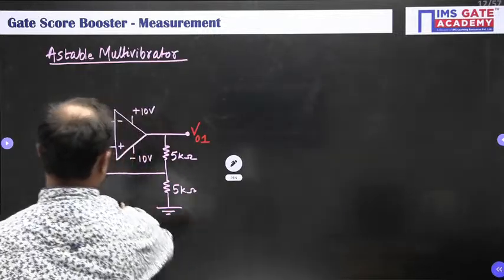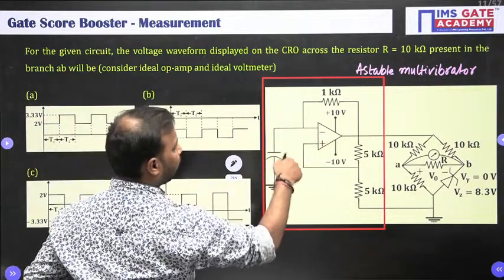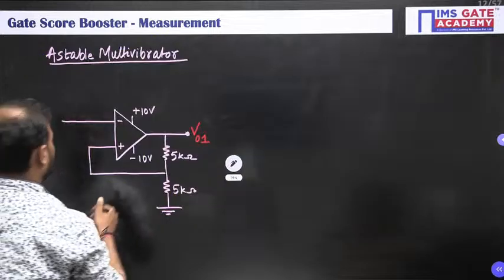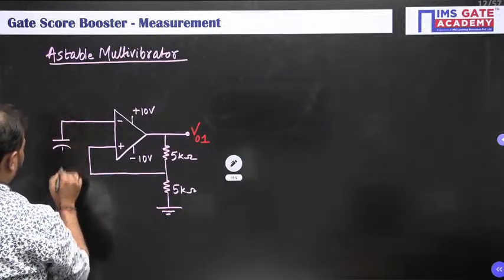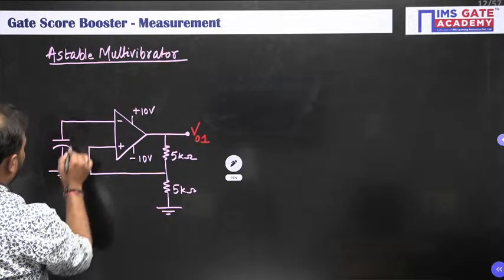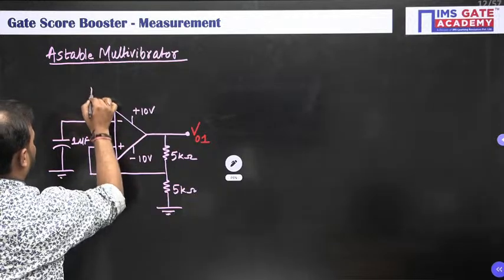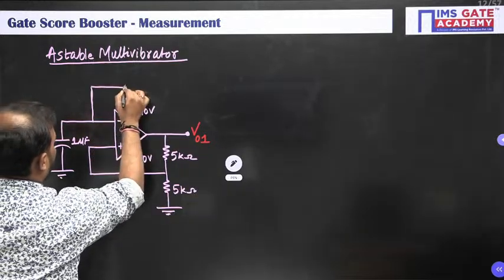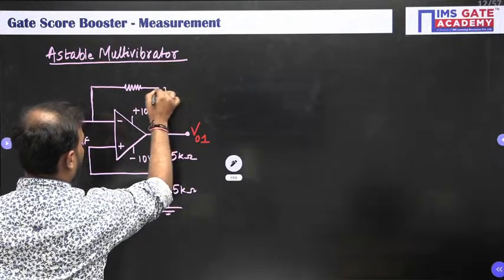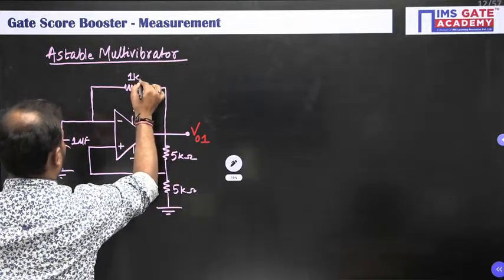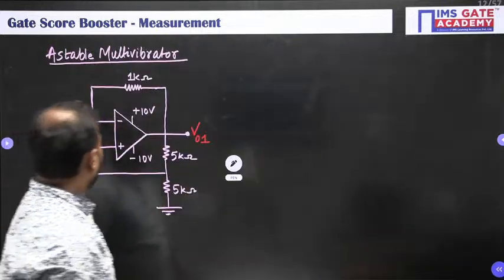Where is the remaining part? At the negative terminal we are having one capacitor and one resistor. So we are having one capacitor like this, which is grounded, 1 microfarad, and one resistor, which is 1 kilo ohm. Done. All right.